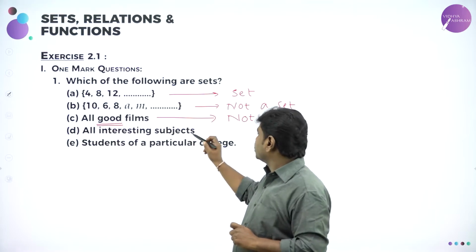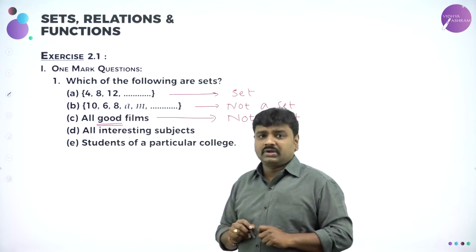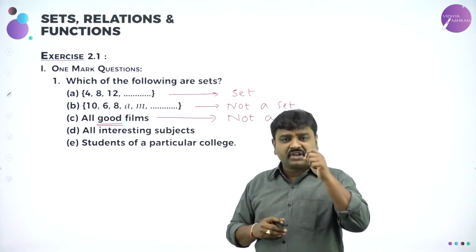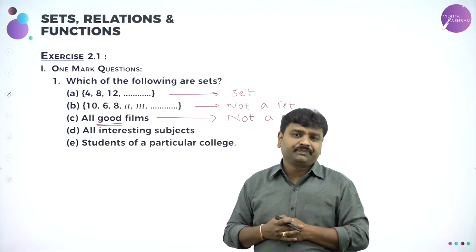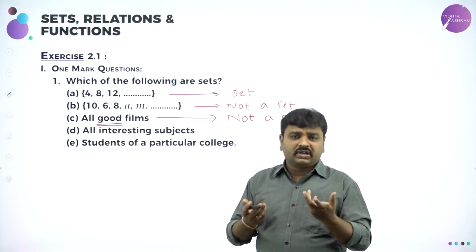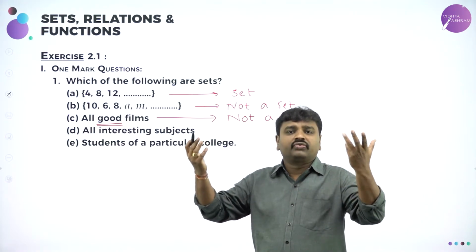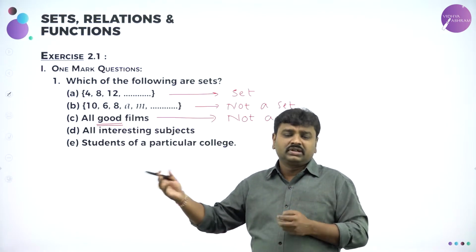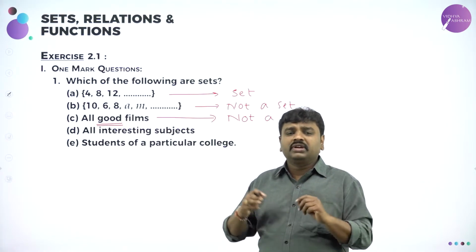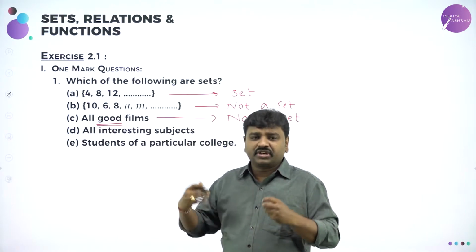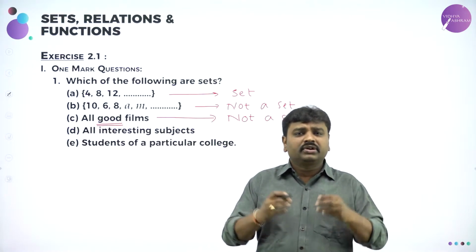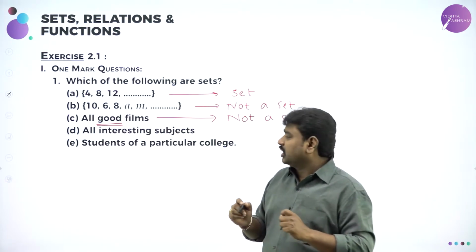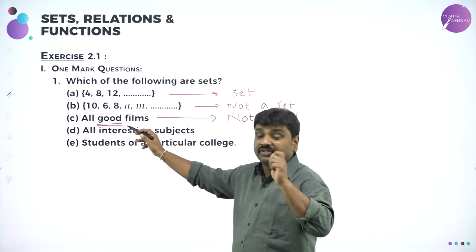So therefore, the conclusion is what? Not a set. I may like a film. For me, one film may be a good film. The same film may not be a good film for others. So therefore, we cannot conclude. If I tell Bahubali is a good film, KGF is a good film, the same film may not be a good film for the others. The others may feel, compared to Bahubali, Bajrangi Bhaijaan is a good film. So it's opinion. When we talk about opinion, opinions cannot be framed as a set. So it's not a collection of well-defined objects.